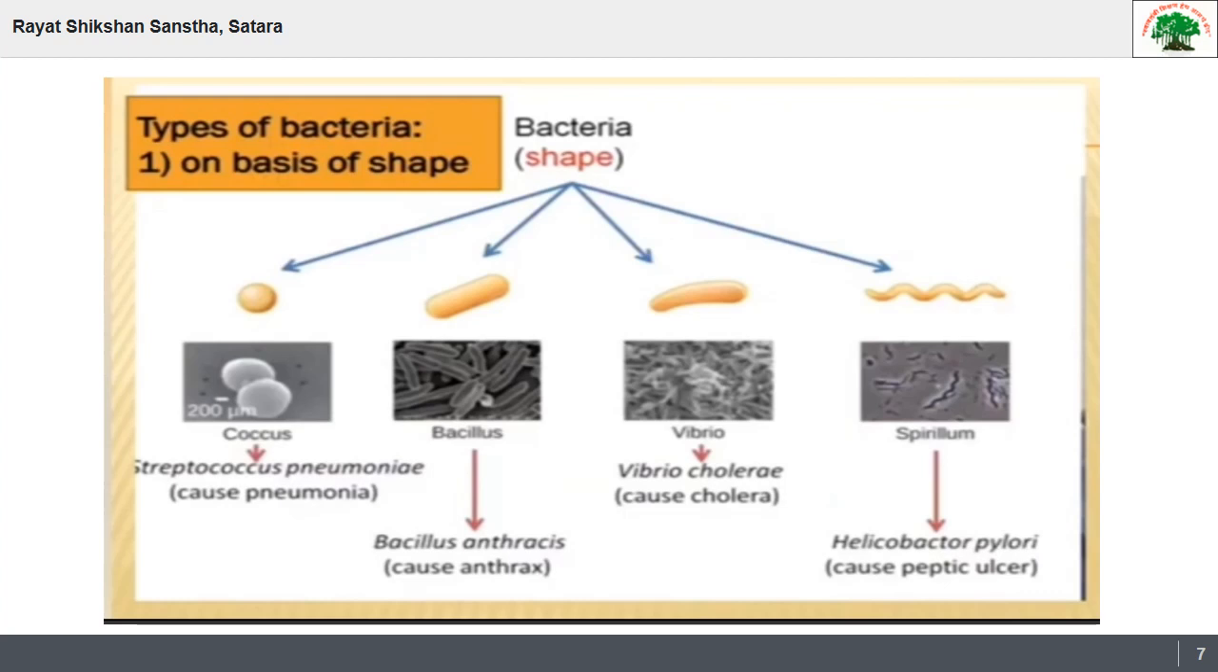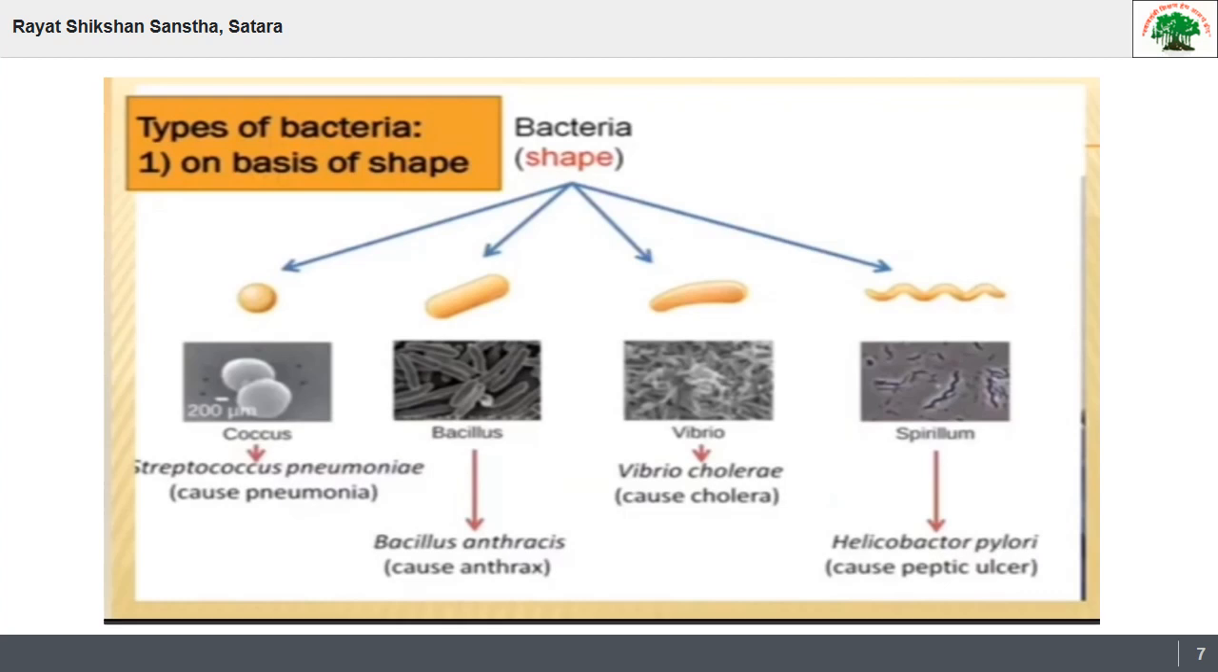Morphologically, bacteria are classified into four types, that is, bacteria are classified on the basis of their shape. You can see there are four types of bacteria. The first one is Coccus, then Bacillus, then the third one is Vibrio, and the fourth one is Spirillum. The first one, Coccus, is actually spherical or rounded bacteria. In this picture you can see the rounded bacteria. The example is Streptococcus pneumoniae.